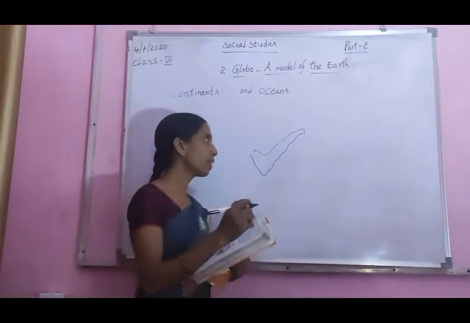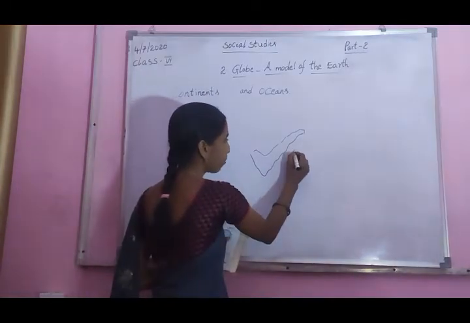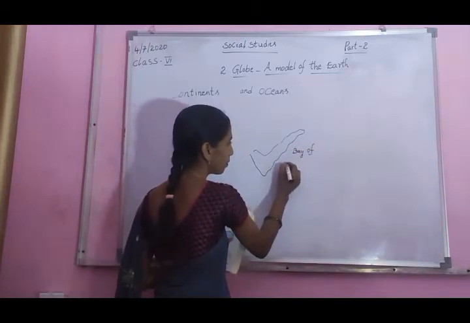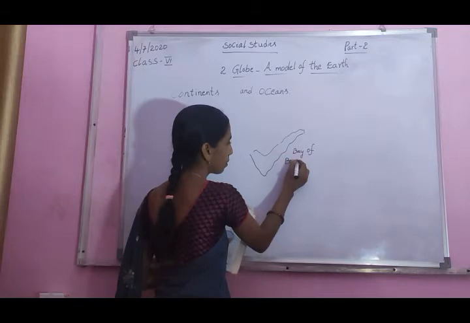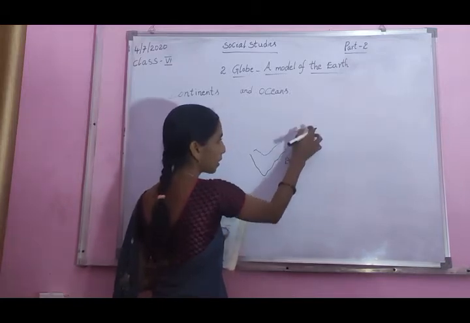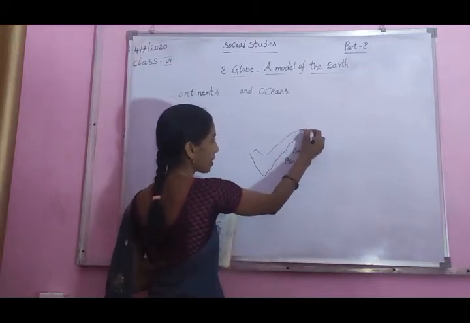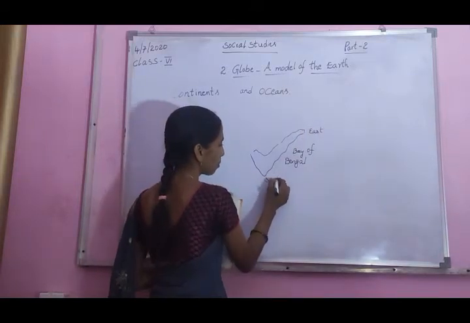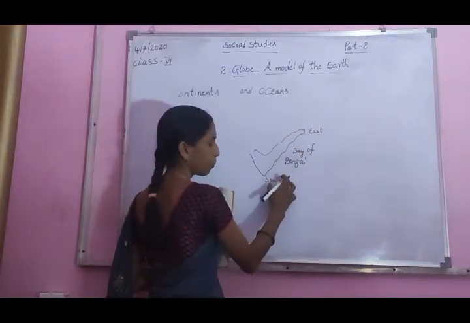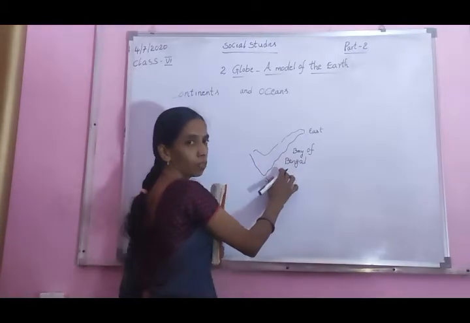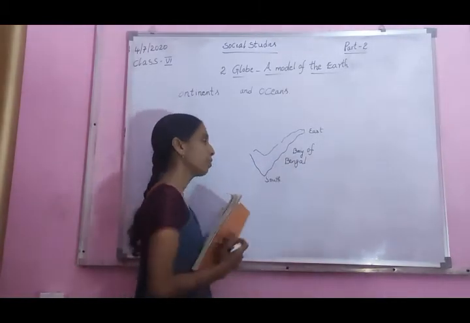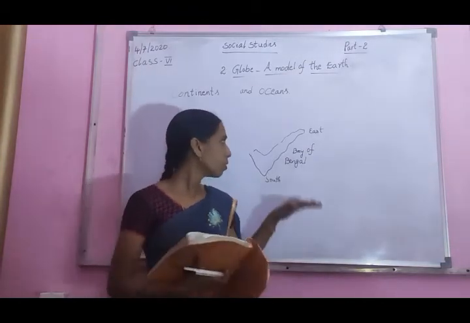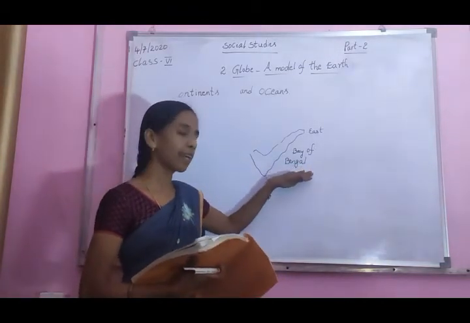It is located on the east and south side. Which sea is located there? Bay of Bengal. So this is the Bay of Bengal sea.